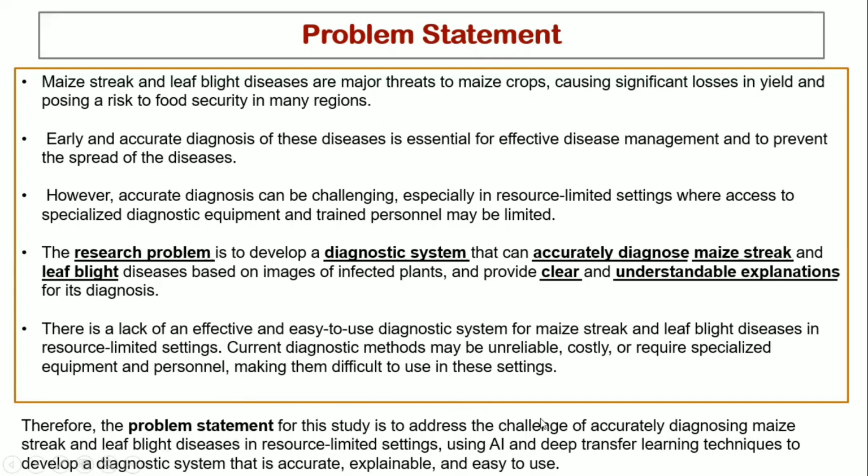Here we shall be using explainable AI and deep transfer learning techniques to develop a diagnosis system that can accurately diagnose these diseases and also explain how it came up with the predictions, and it should also be easily usable by these farmers.